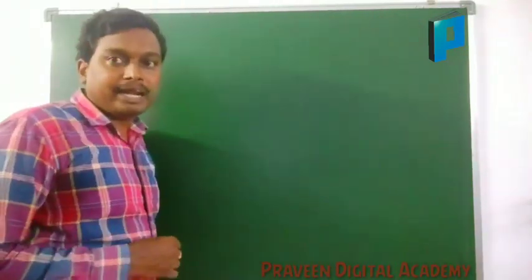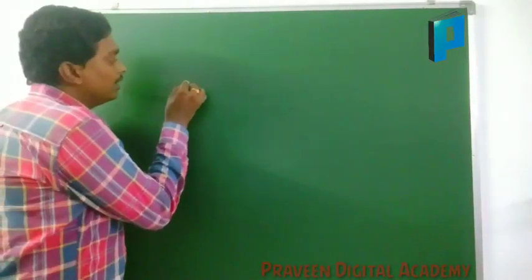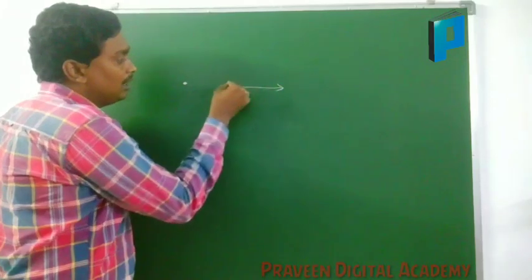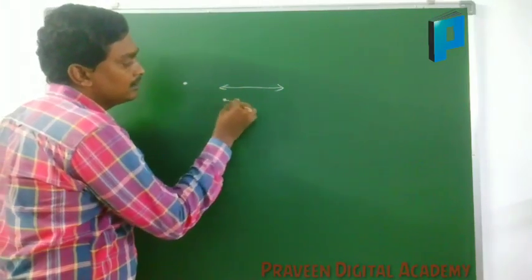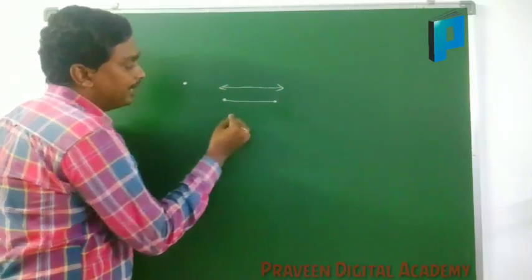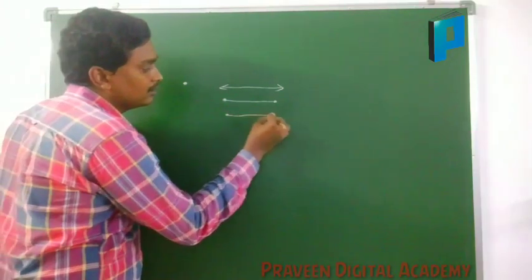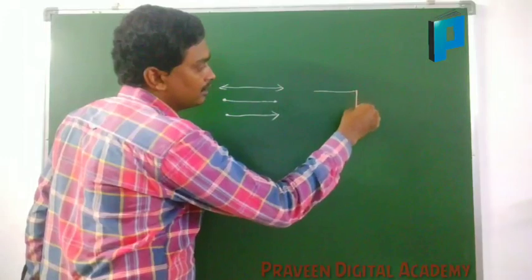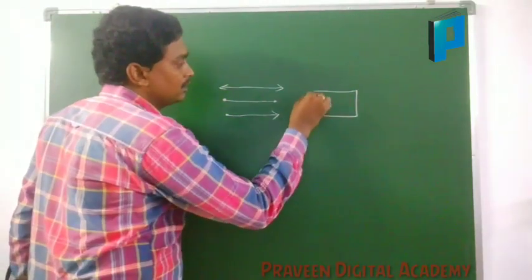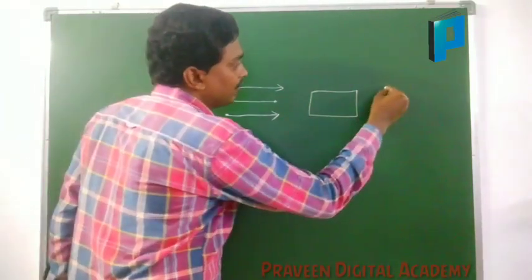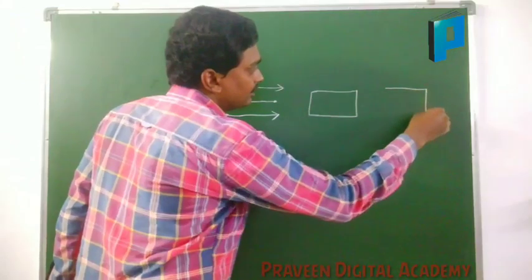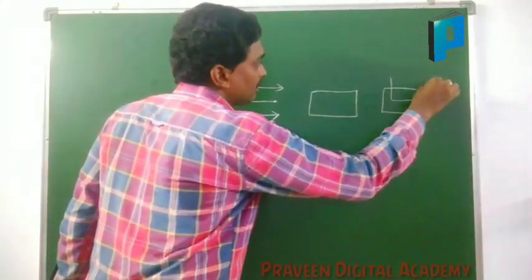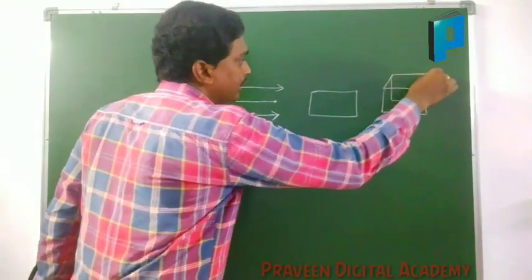Now let us compare point, line, line segment, ray, surface, solid.